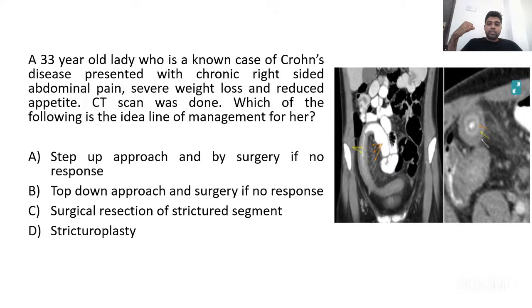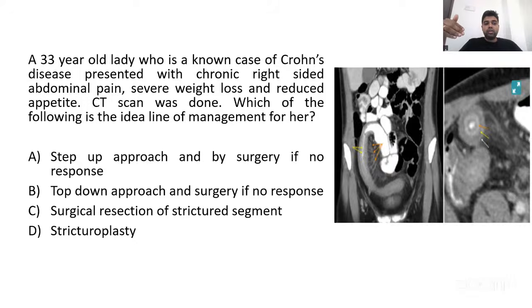All right. So what does the guideline say about management of Crohn's, especially when they come with severe symptoms? So these are severe symptoms when they develop a stricture causing weight loss and malnourishment. So definitely these are severe symptoms. So what does the guideline say? It is better to go with a maximum biological agent initially, maximum dose of medical management right from the first.